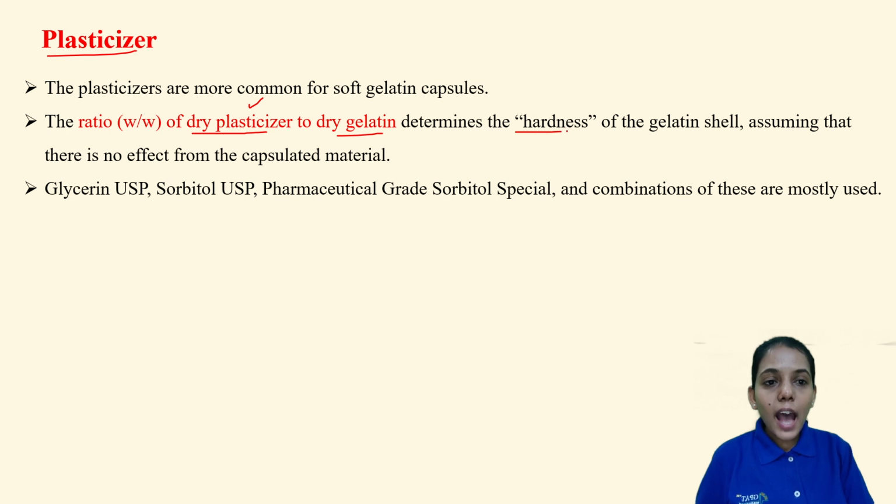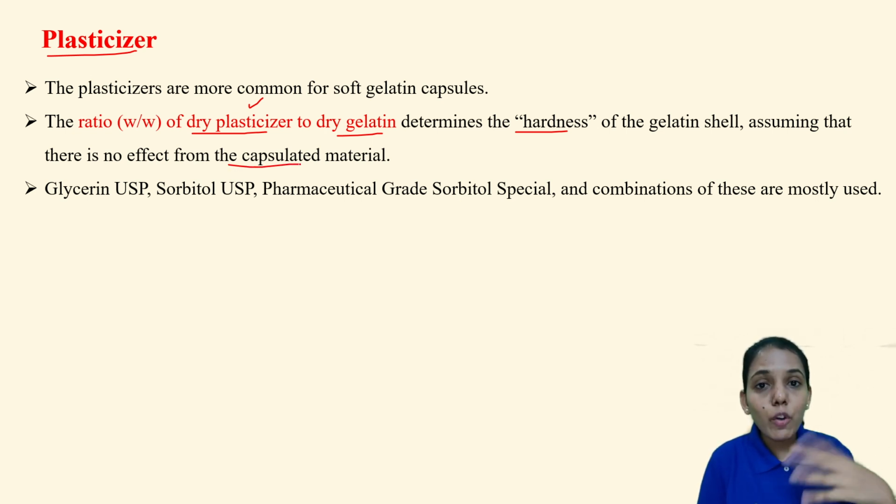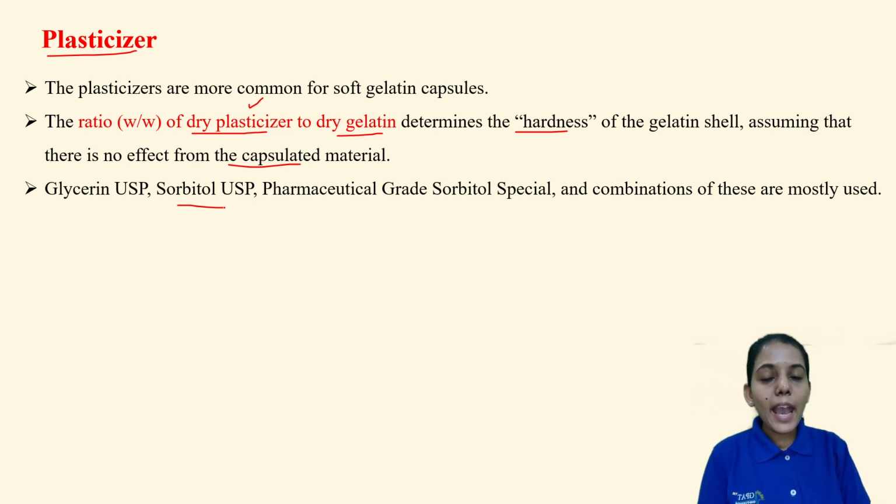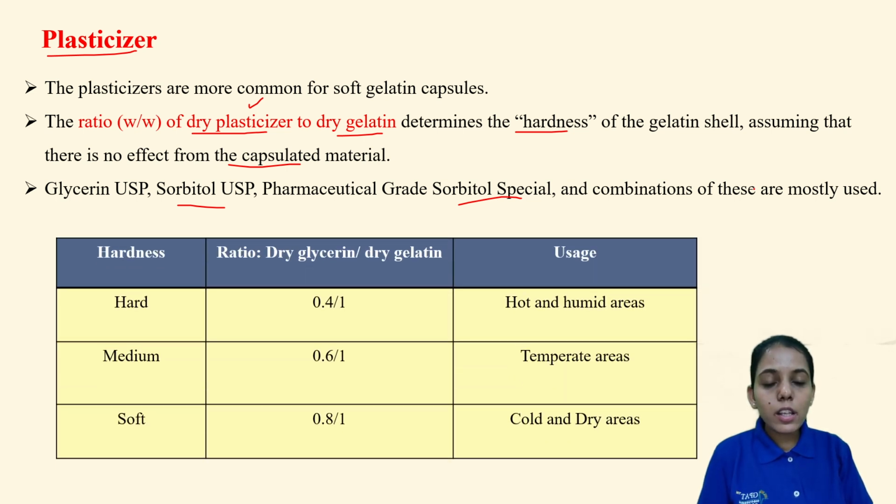The ratio between plasticizer and gelatin determines the hardness of the gelatin shell, assuming there is no effect from the encapsulated material. Encapsulated material means what material is inside. Now glycerin USP, sorbitol USP and pharmaceutical grade sorbitol special, and combinations of these along with polyethylene glycol. So these are the different plasticizers which are used.